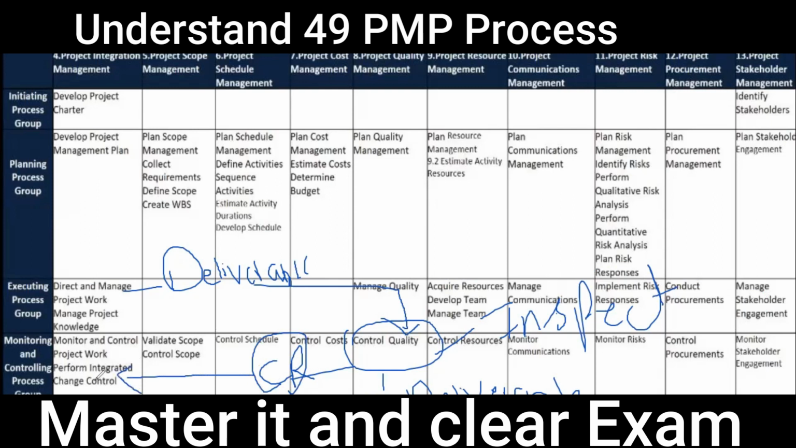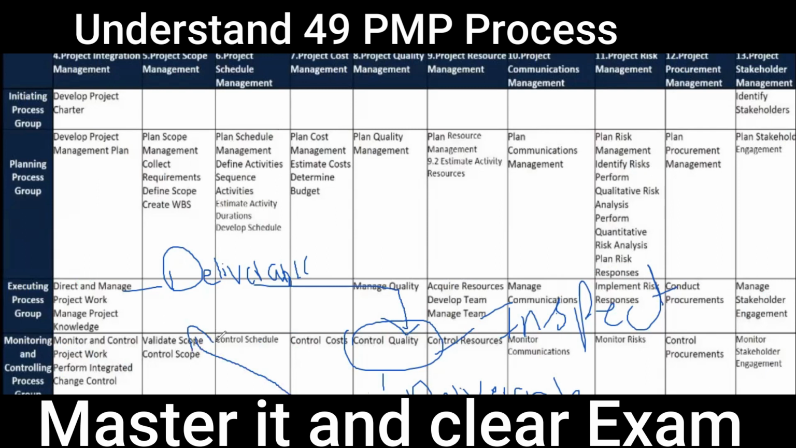Once the change request is approved, it again goes to direct and manage work. Here the change request is implemented again. We get a deliverable again, and this changed deliverable comes to control quality. Let's say this time the deliverable gets accepted. So we get a verified deliverable, and now this verified deliverable goes to validate scope.